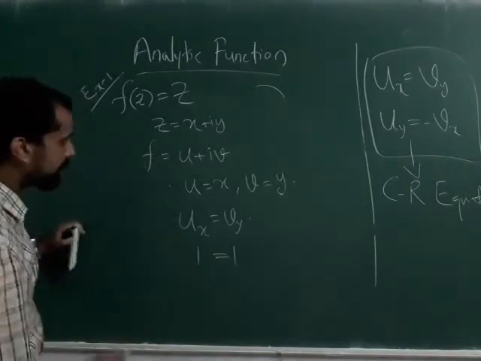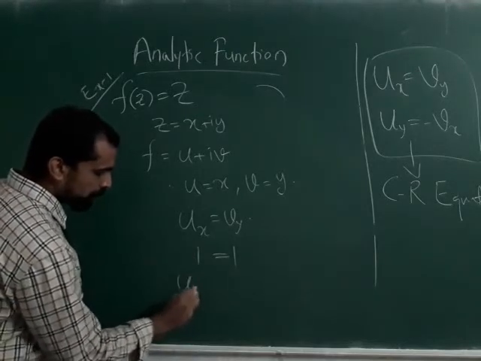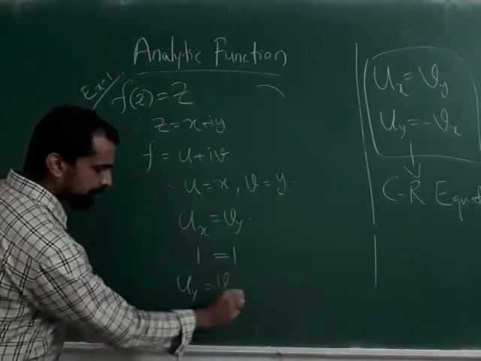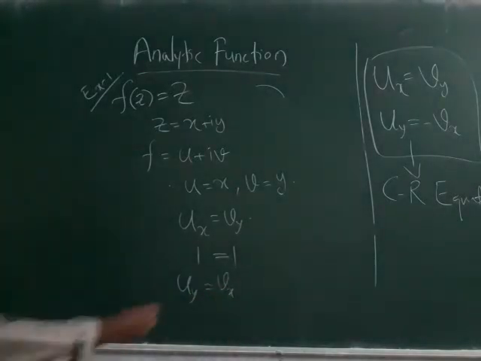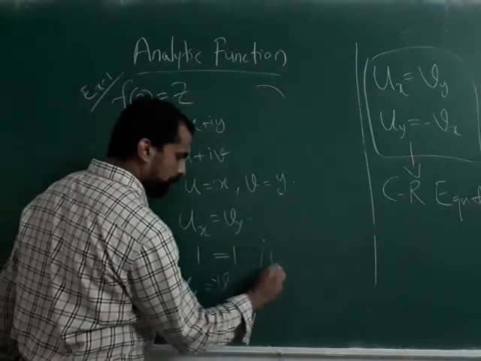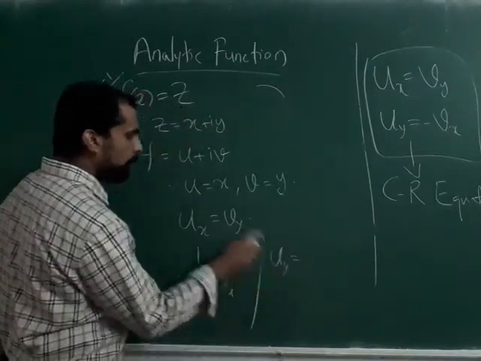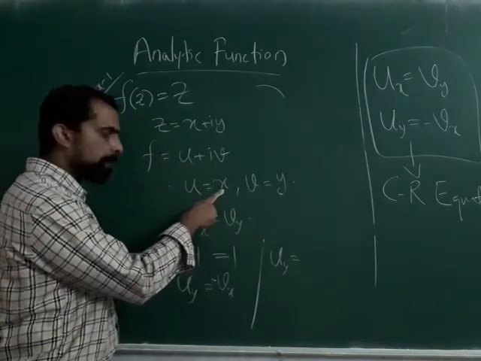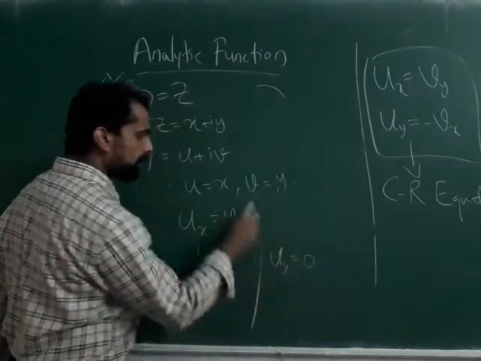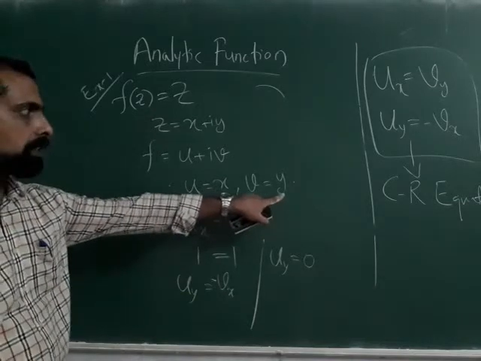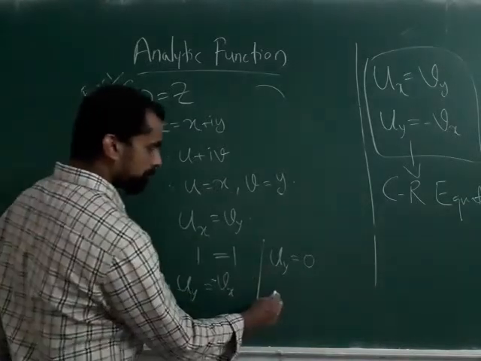And what about the second condition, Uy equal to minus Vx? Uy is equal to dou u by dou y. Here there is no y, isn't it? So this is equal to 0. And what about dou v by dou x? Because here there is no x, that is also equal to 0.